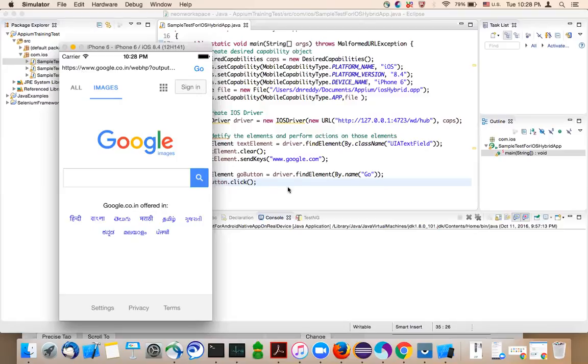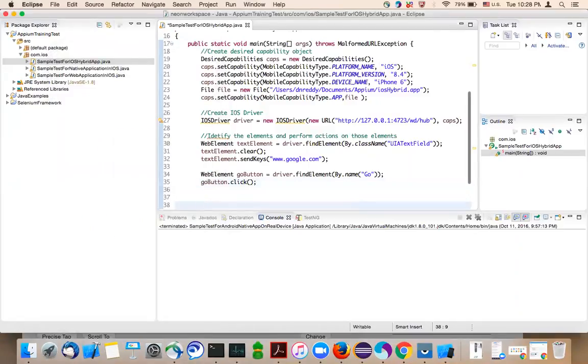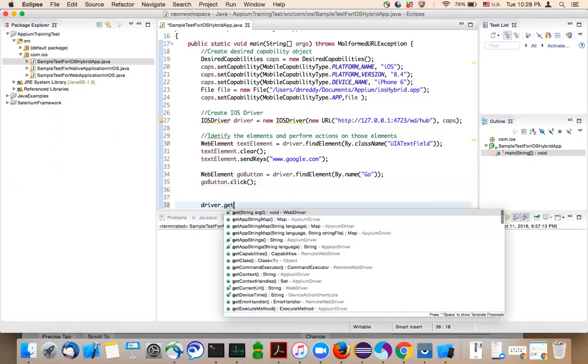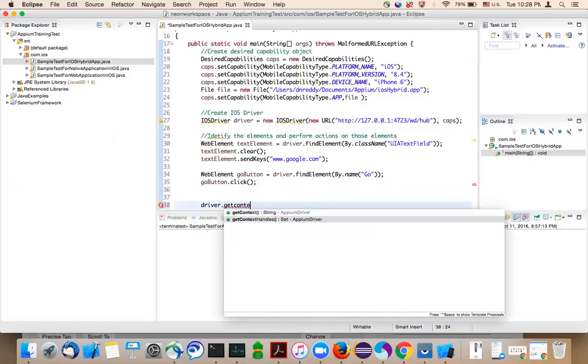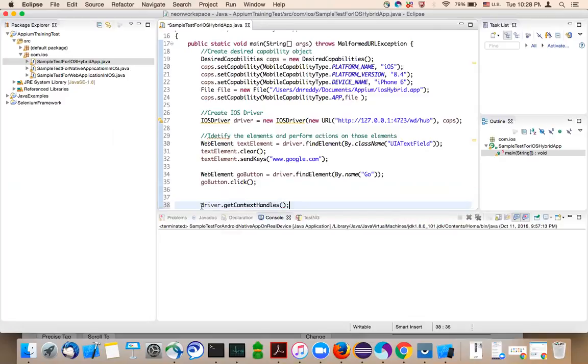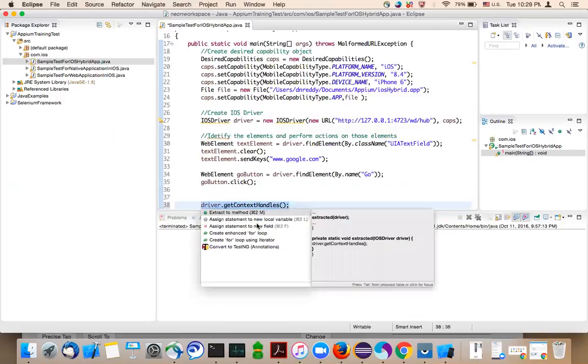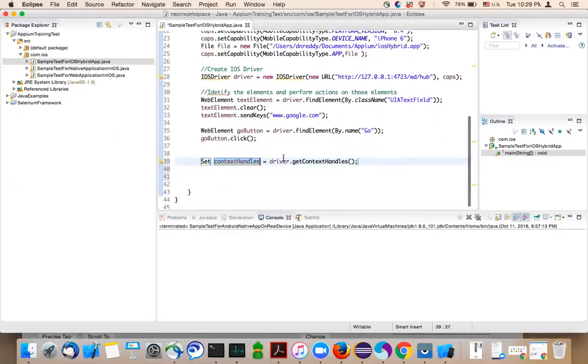Okay, so first use driver.getContextHandles. So this we already did in the class where we discussed Android hybrid application.